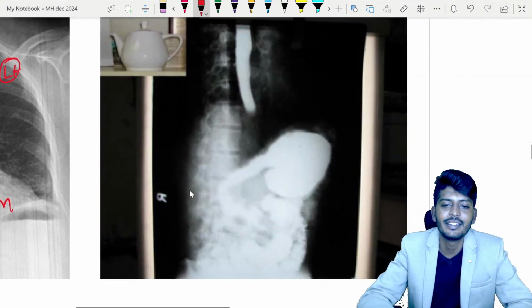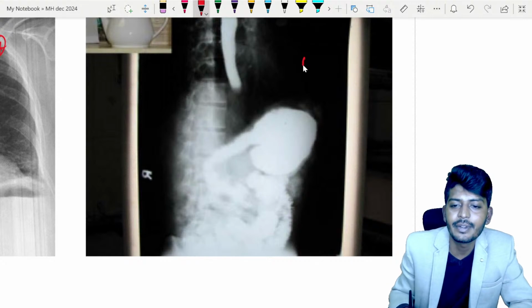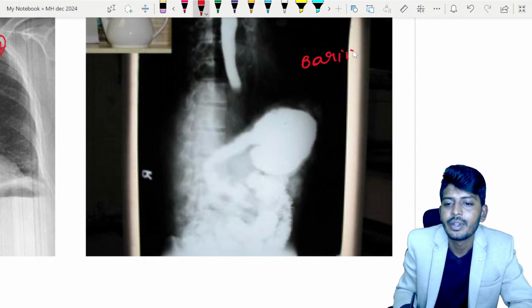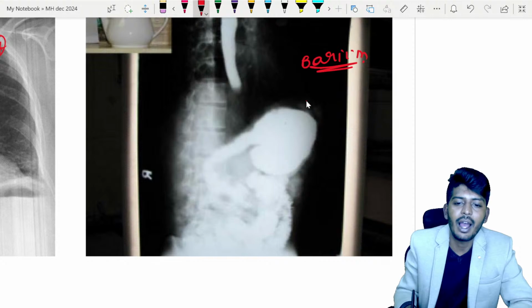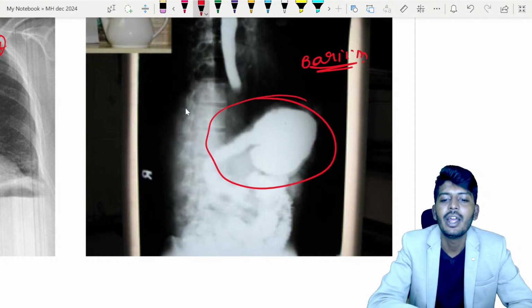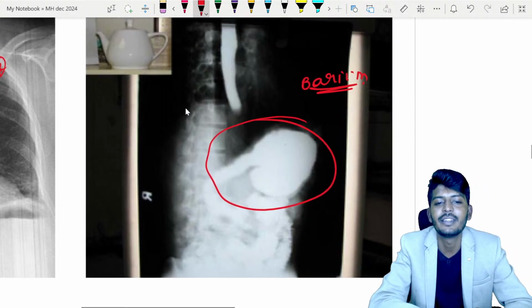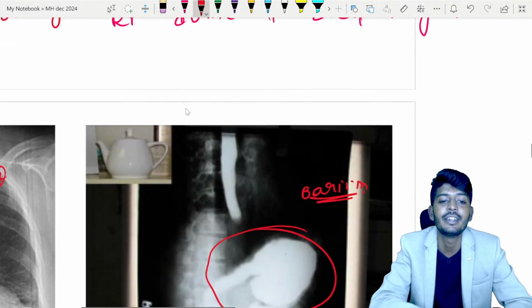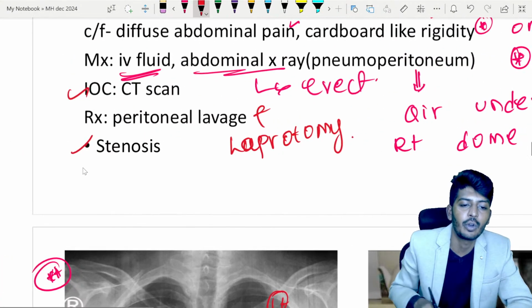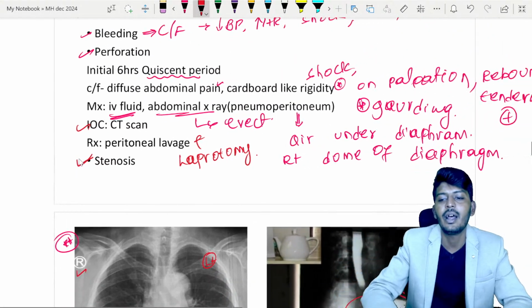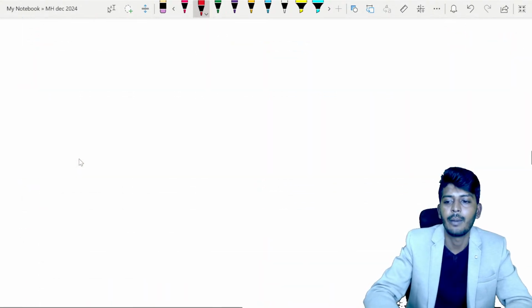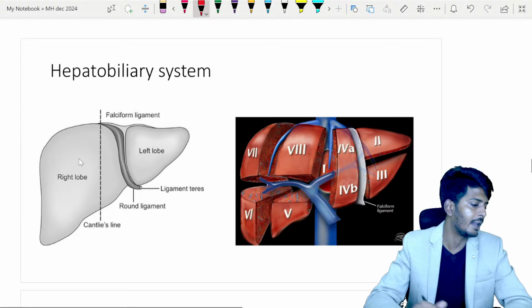And if you see here, which type of study is this? It's a barium study. On the barium study, you have a stomach which looks like a teapot, so we call it a teapot-like stomach. This teapot-like stomach is seen with which disease? Yes, the stenosis of the stomach, which is a complication associated with peptic ulcer disease.